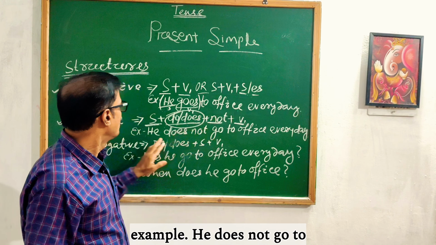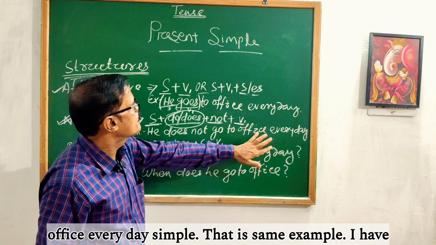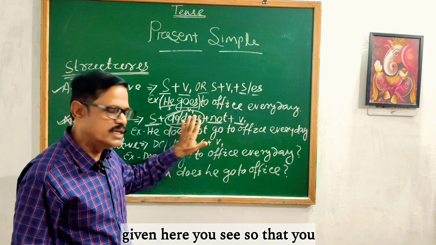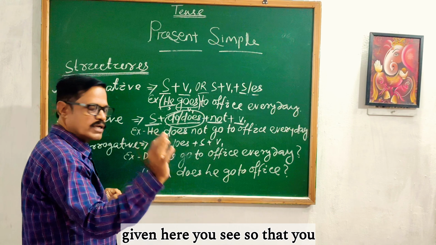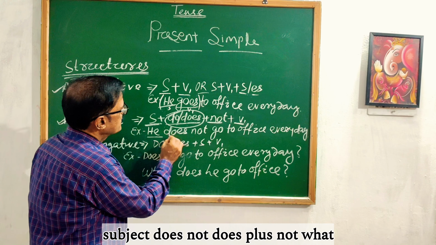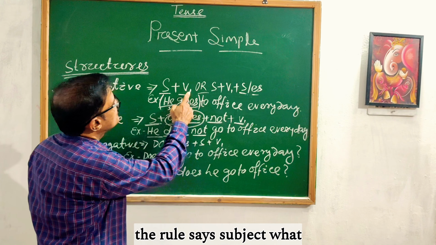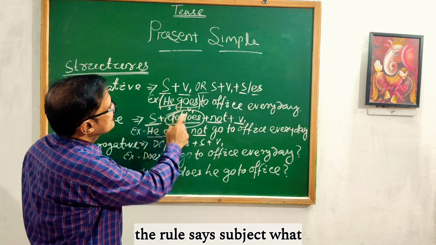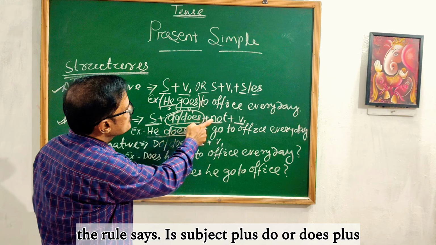So we have to match the example. He does not go to office every day. That is the same example I have given here, so that you can understand it well. So he is the subject, does not. What does the rule say? Subject plus do or does plus not plus V1.